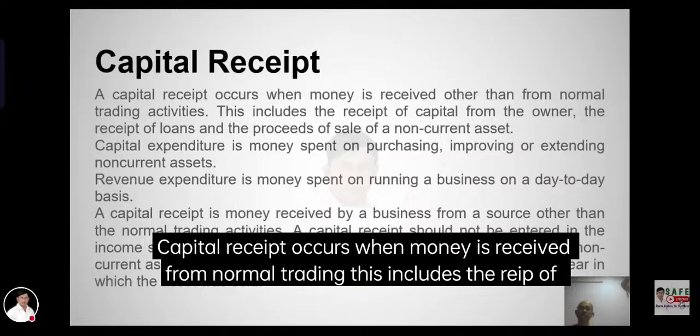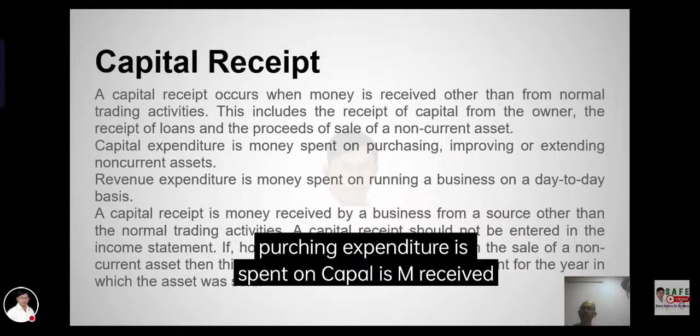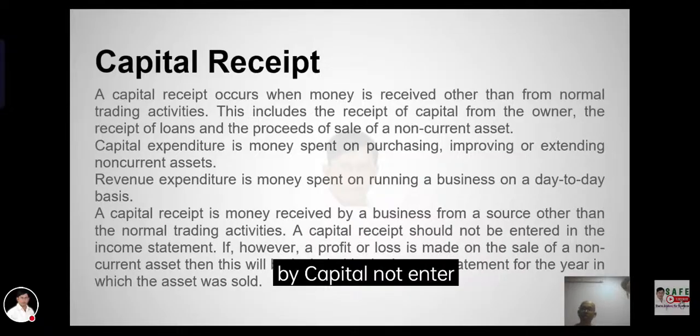Capital receipt occurs when we receive the revenue, simply the benefit of the receipt of funds and credit. Receipt of capital expenditure is investment of capital. Revenue expenditure is investment of capital. Capital receipt is mainly received by capital receipt.